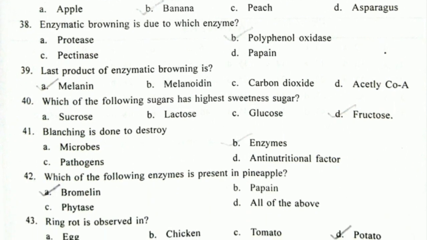Next question, last product of enzymatic browning is. So now only I have discussed that melanin is the brown colored pigment which forms after the enzymatic browning reaction. So this is the pigment which is responsible for brown color.